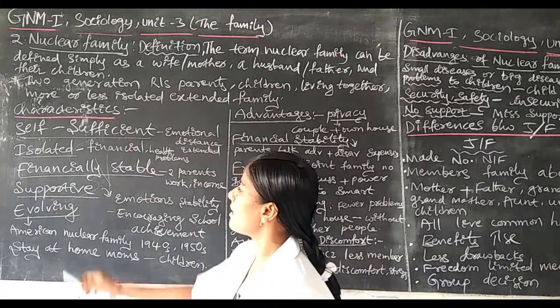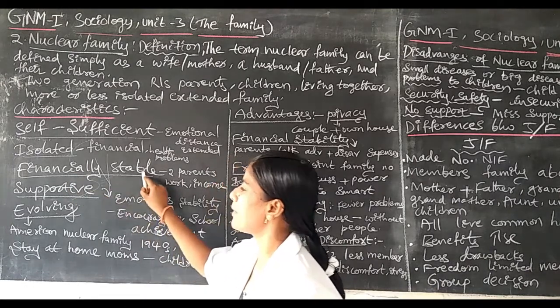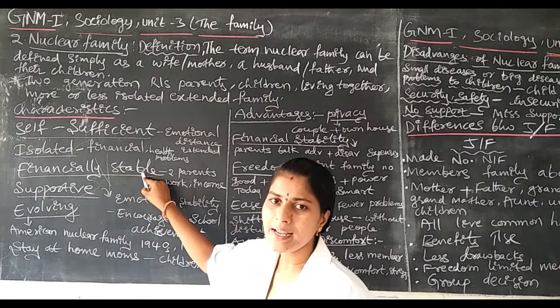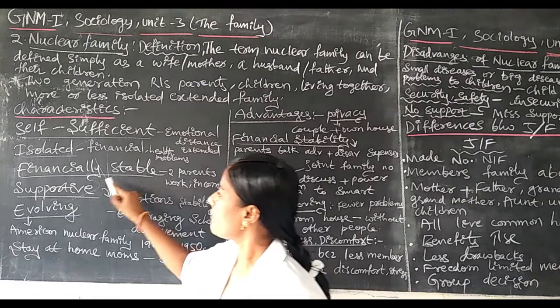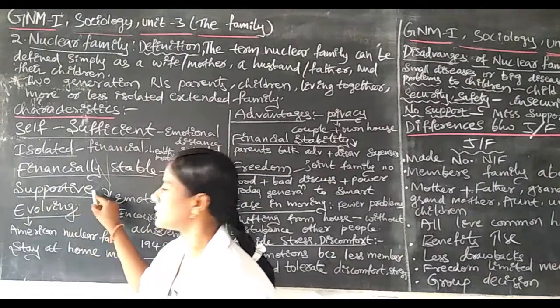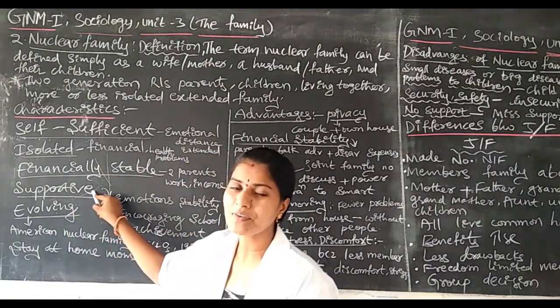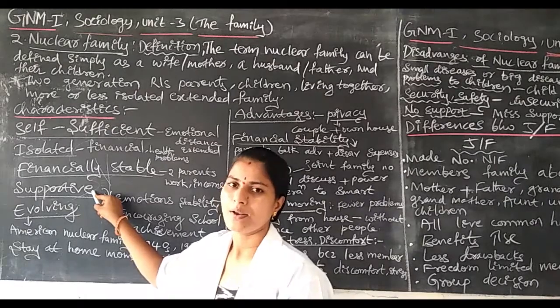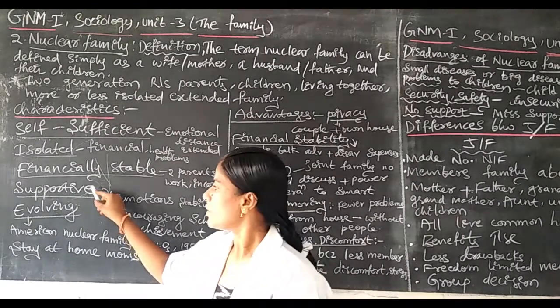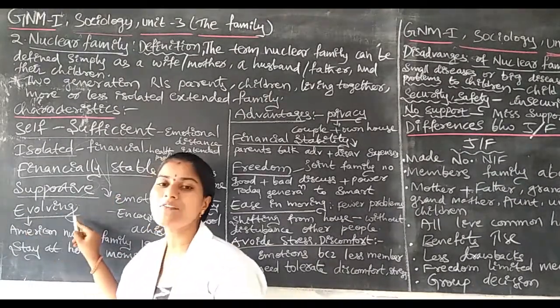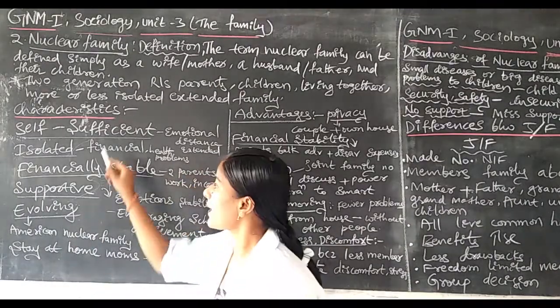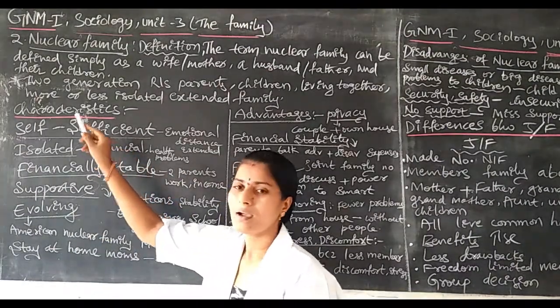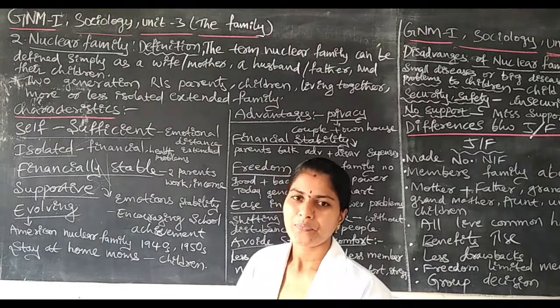Third one is financially stable. Fourth one is supportive. Supportive is one characteristic for the nuclear family. Next, fifth one is evolving. These are the characteristics for the nuclear family.